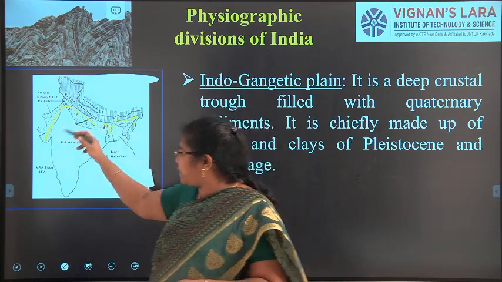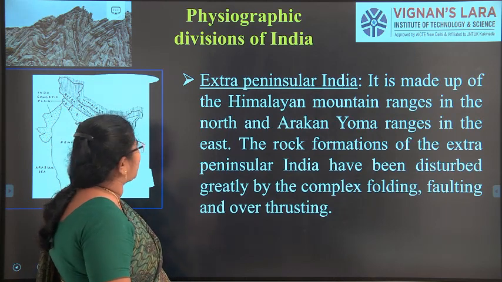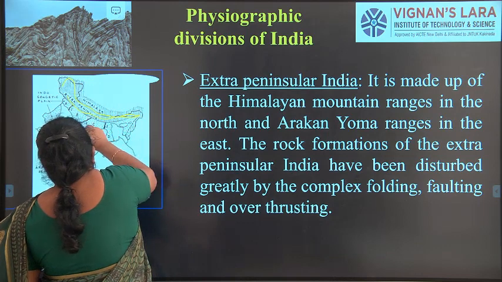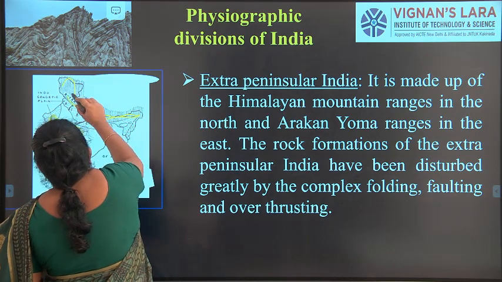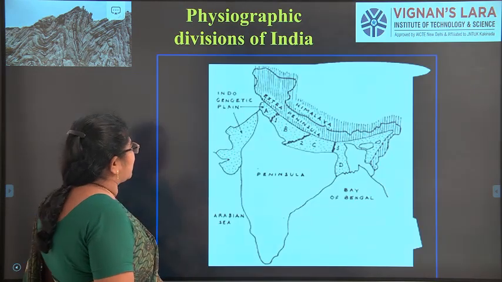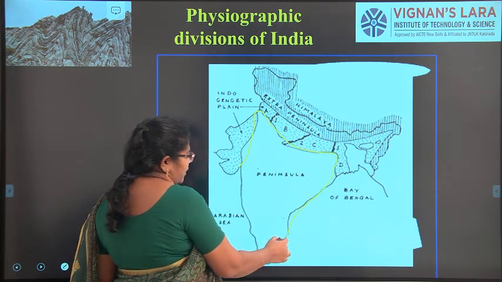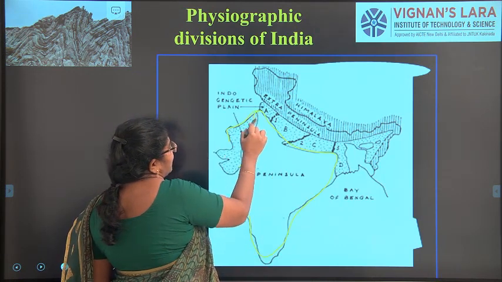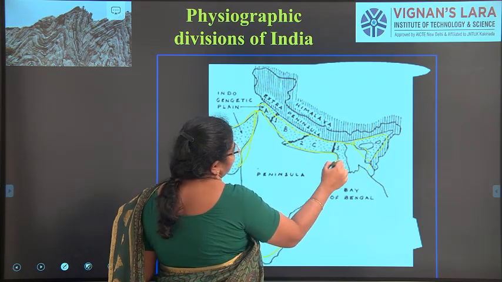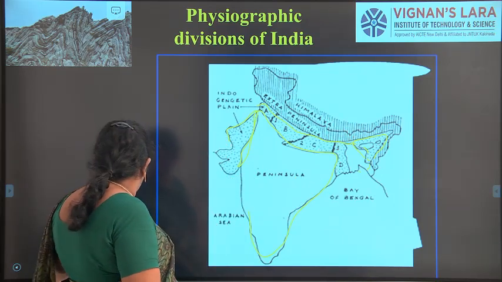The third one is the extra-peninsular India. First one is one, this is the second one, this is the third one. Here you can see, this is the peninsula, which is a major part of India. The next one is the Indo-Gangetic plain all along the Ganges. You can see it has also gone into Bangladesh. It is the peninsular region, right?